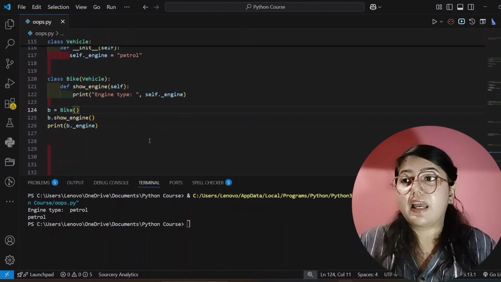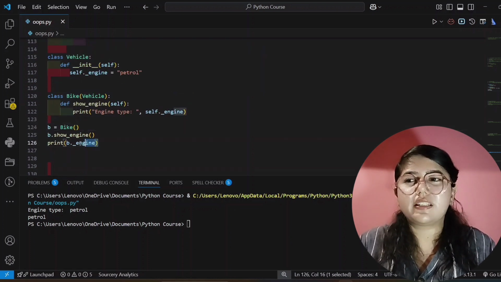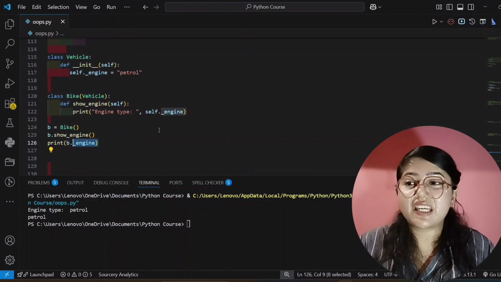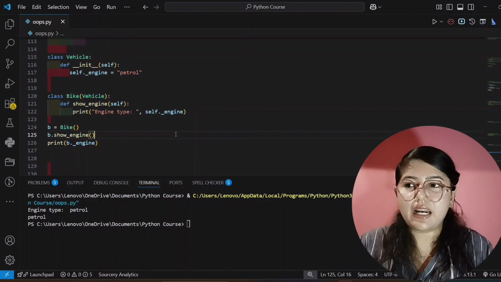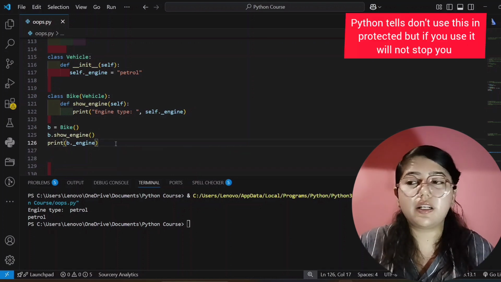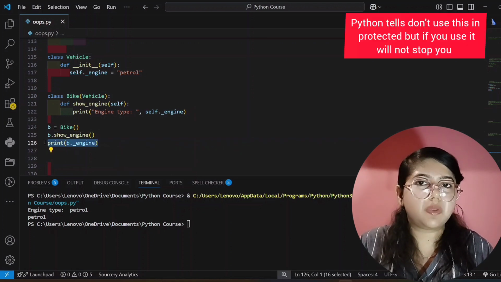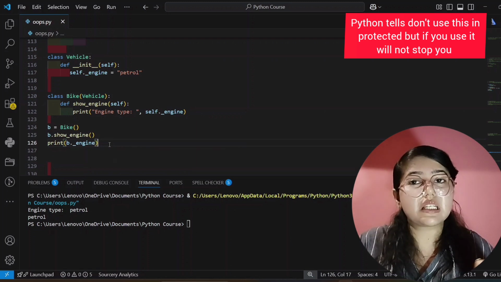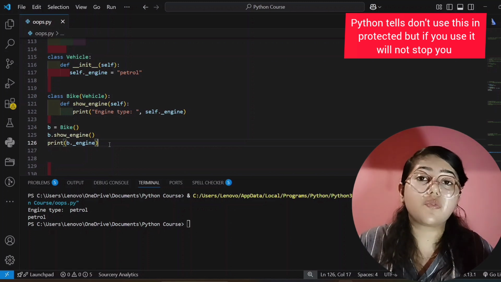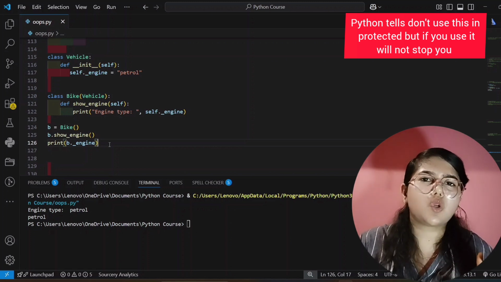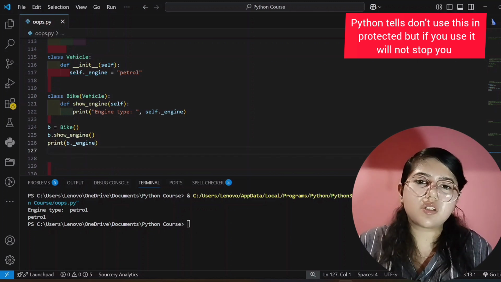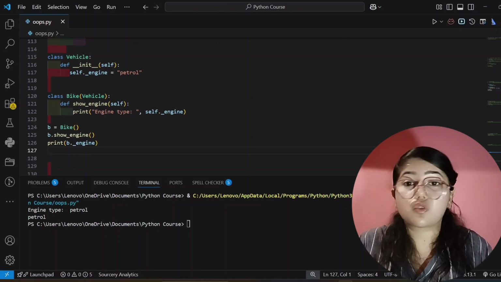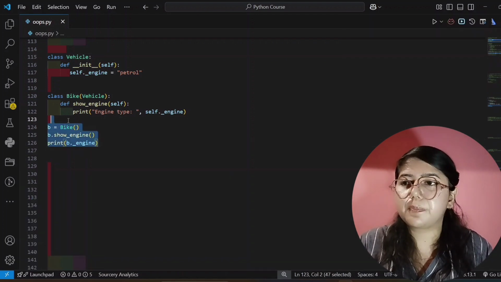Okay, and now you will ask me, you told us that outside the class it will not show output, but it is showing. Yes, this is the problem in Python, and that is Python recommends that please don't use this outside the class in the protected access modifier. But if you use this code in Java or C++, it will show an error. But in Python, it will not show an error. Okay. It will recommend you don't use this, but it will not stop you also. Okay, so I hope you understood how this works in Python.